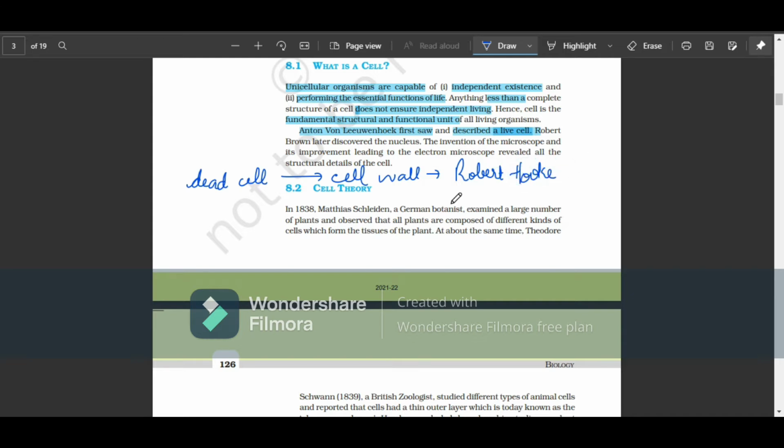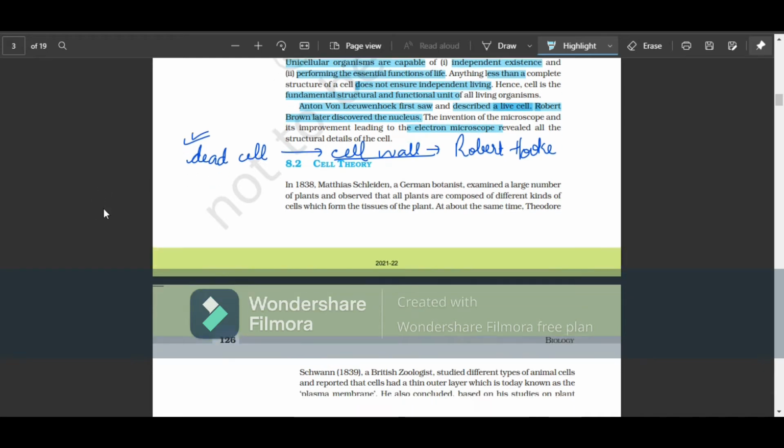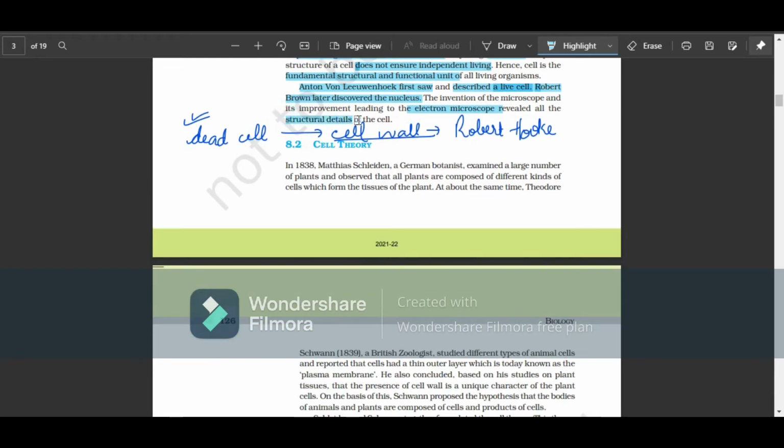Robert Brown later discovered the nucleus, right? The invention of the microscope and its improvement leading to the electron microscope revealed the structural details of the cell. The structural details were revealed by the electron microscope, right?